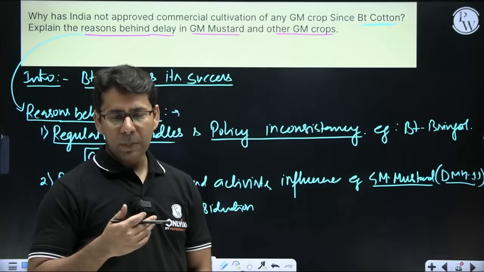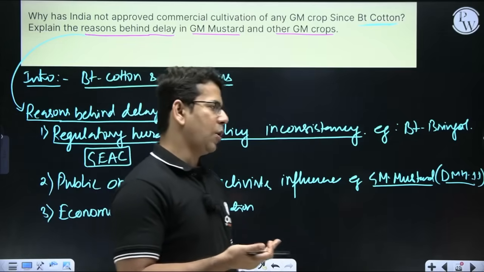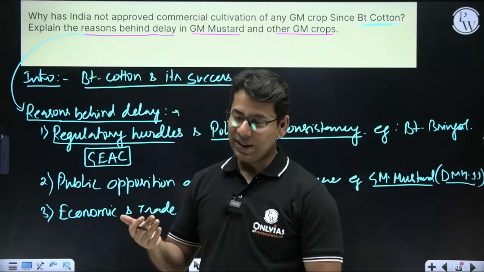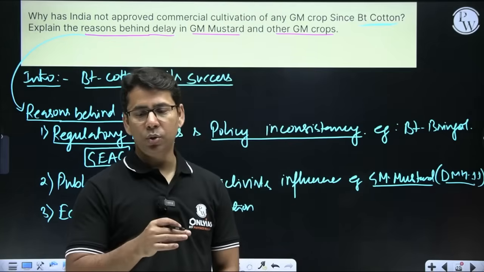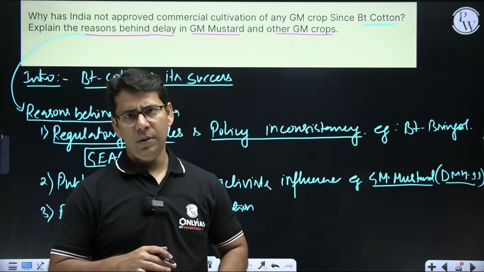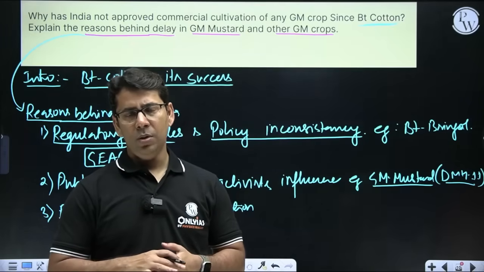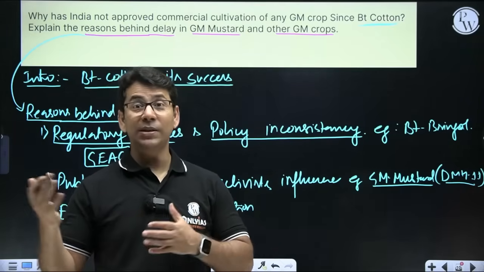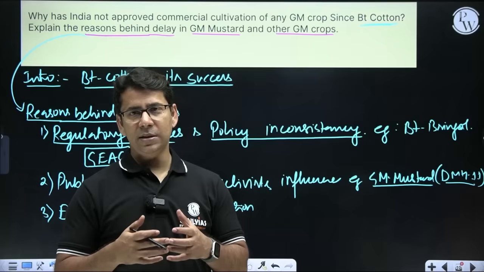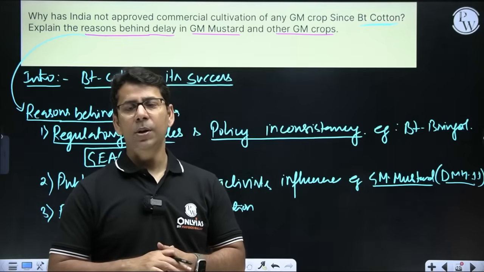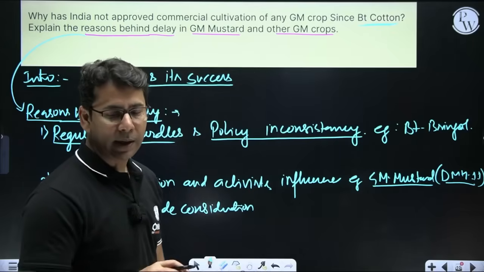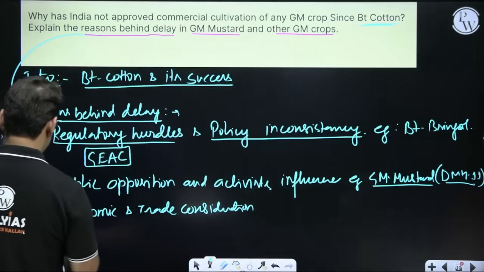And you know that multinational companies' GM crops might create an issue related to seed sovereignty and impact on domestic seed companies, right? So we are not open to accepting all the GM crops which are coming from outside, because we don't want the control of Indian agriculture systems to go into the hands of multinational companies. That is what it is, right?